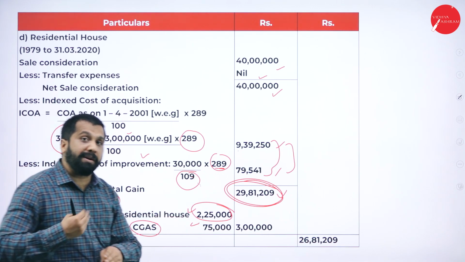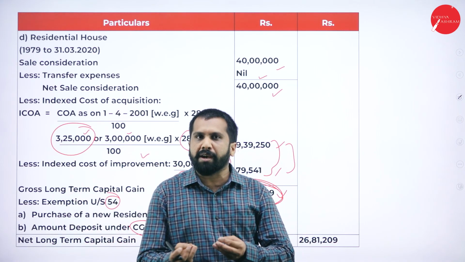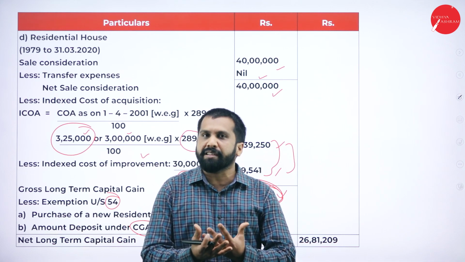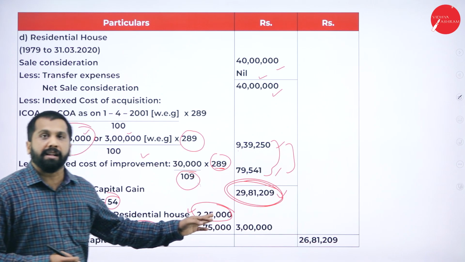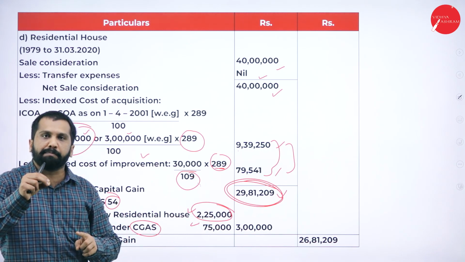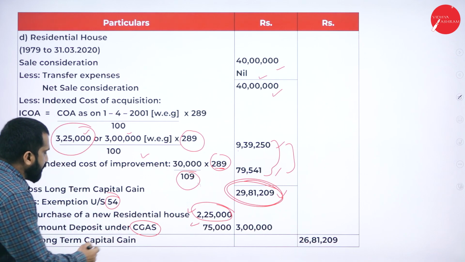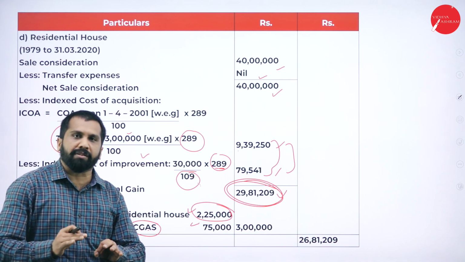If you can't purchase a house, or else you have purchased and still you have another 70 to 75,000 with you, what can you do? One, you have to pay tax on that, or there is a separate bank account in the bank. That bank account is called CGAS. It is not like your savings account or current account.